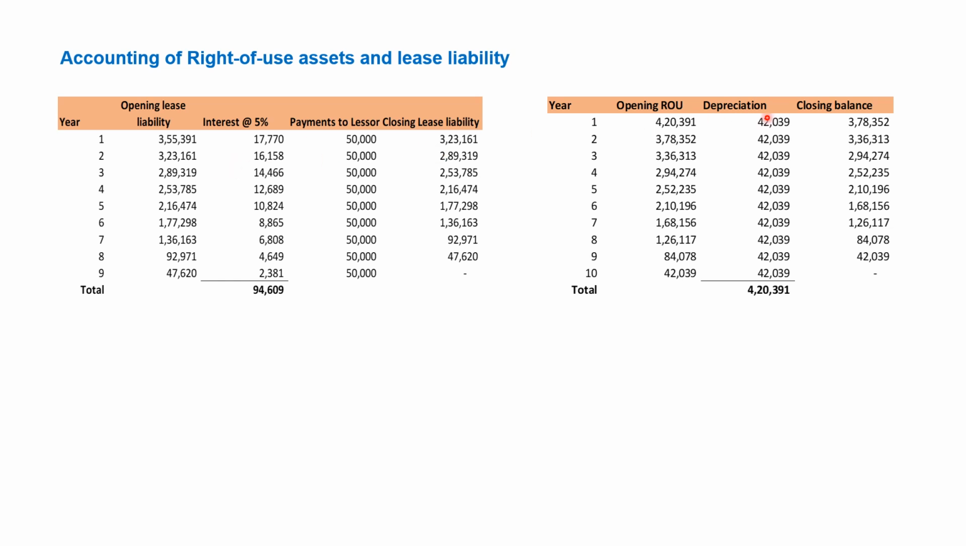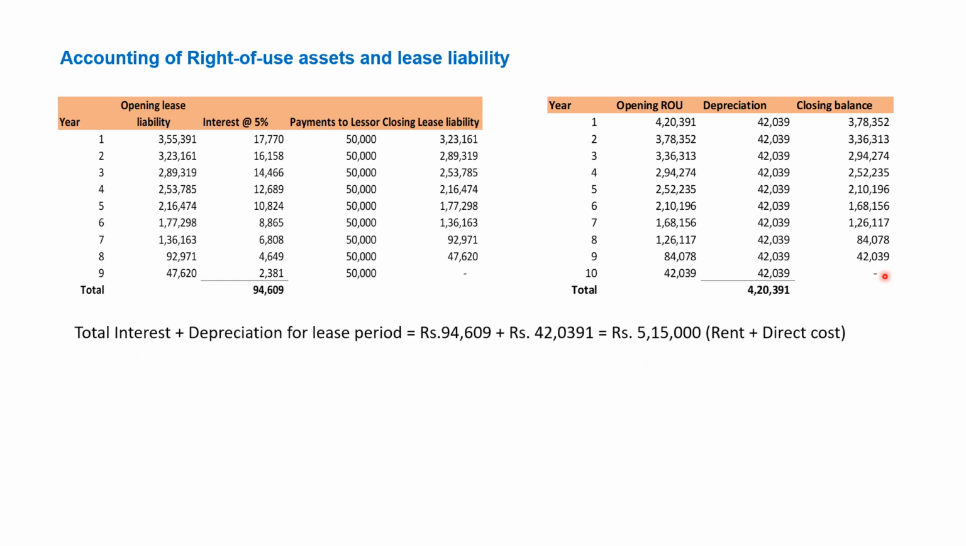In case of depreciation, it is a fixed rate, straight line method. If the company follows WDV, they can follow WDV, but most companies follow the straight line method, so that by the end of the contract period the RU asset value is nil. Now, how do we know that the calculations are correct?